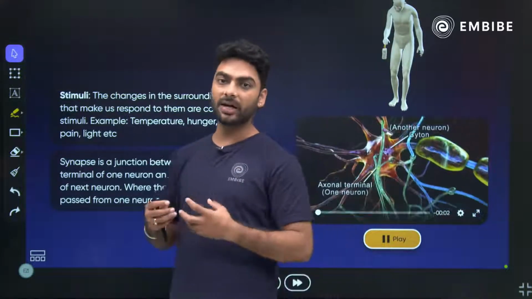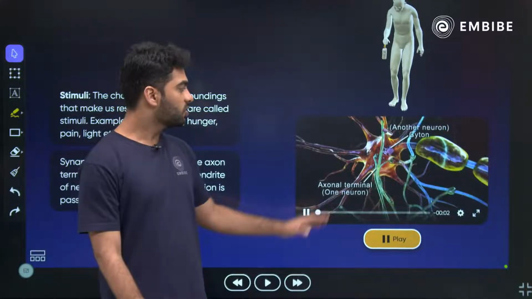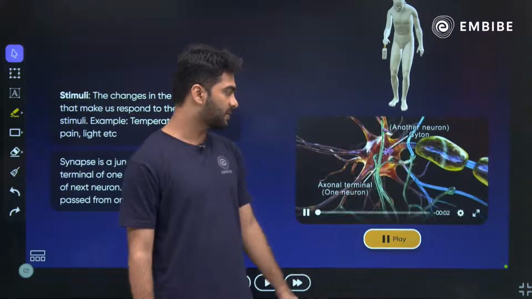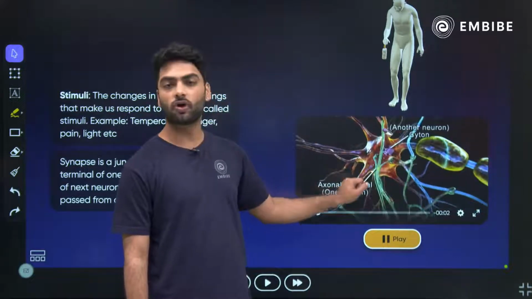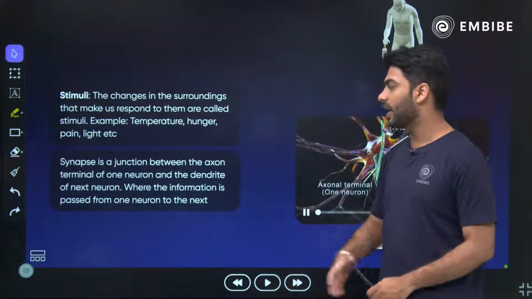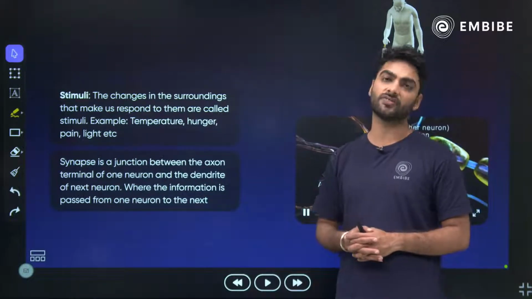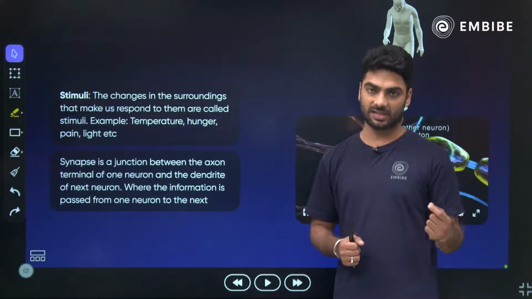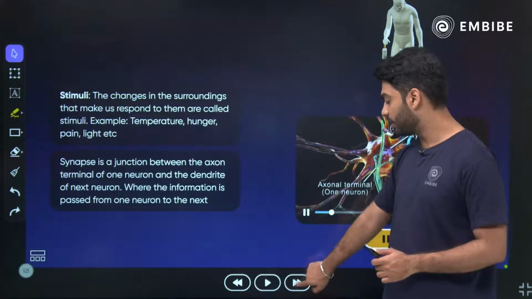That is nothing but a synapse, the junction where two neurons meet. You can see how a synapse takes place over here. It is a junction between the axon terminal of one neuron and the dendrite of the next neuron, where the information is passed from one neuron to the next, which is also called an impulse. So stimuli and synapse are very important definitions.